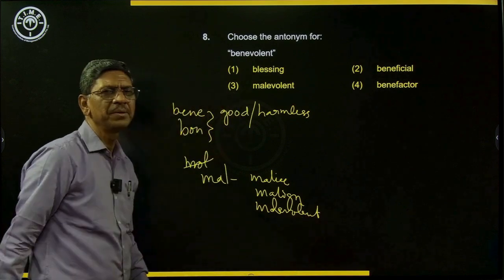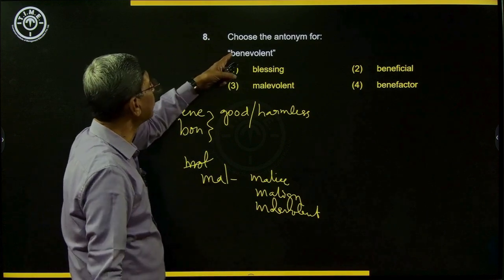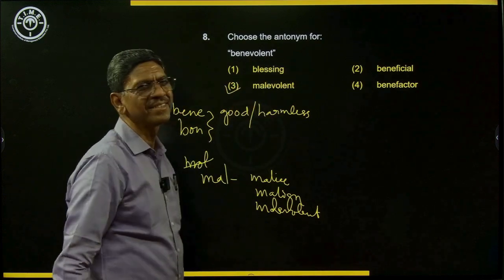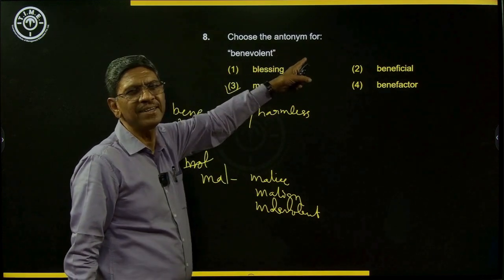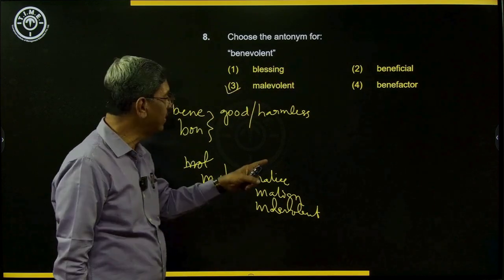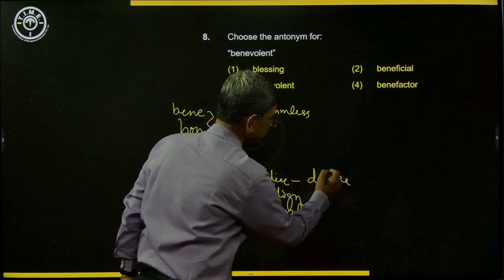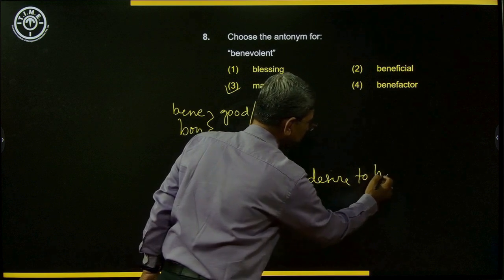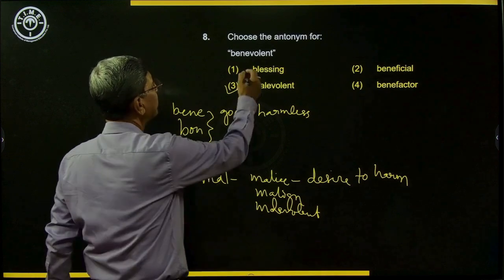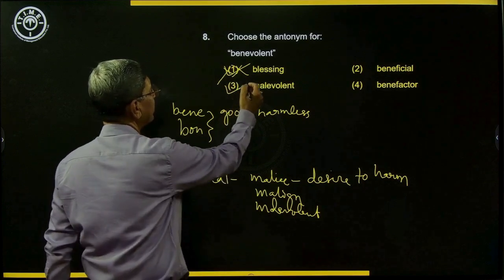Malediction, which I told you. Benediction is blessing. Malediction is curse. So the opposite of benevolent will be malevolent. Benevolent means very kind, compassionate, being very generous, whereas malevolent is having the desire to harm. Even malign also. Malice is desire to harm. So here, this is the best. This is the opposite for that.